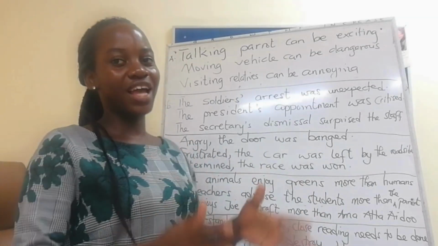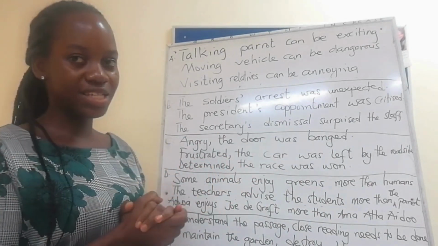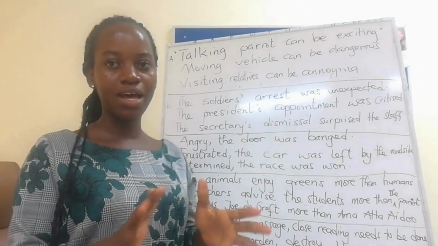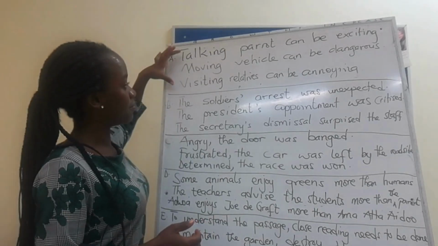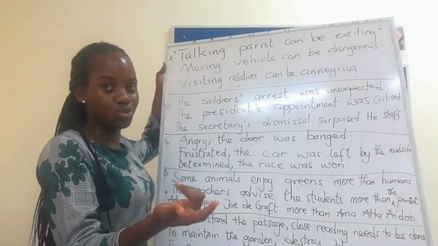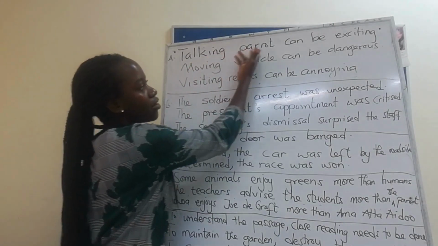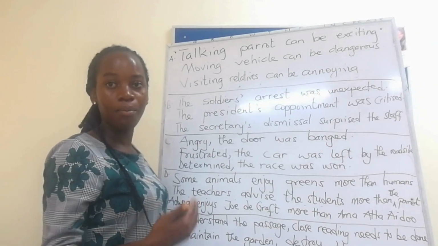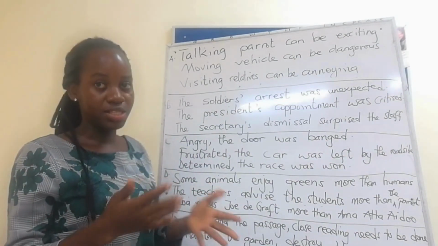Okay, guys, having gone through the sample quiz questions, let's look at some identified patterns and pay close attention to them as you are doing your revision. You realize that we had some structures where the -ing form of the verb is used to modify a noun. For example, talking parrot can be exciting, as we found in our example. Biting dogs can be dangerous, and you know how we disambiguated it.